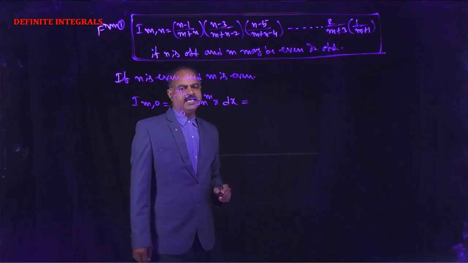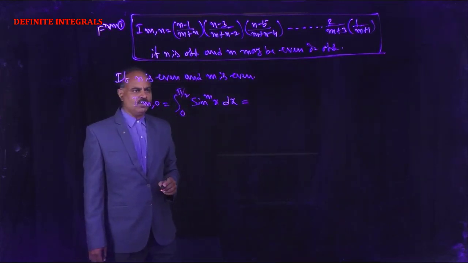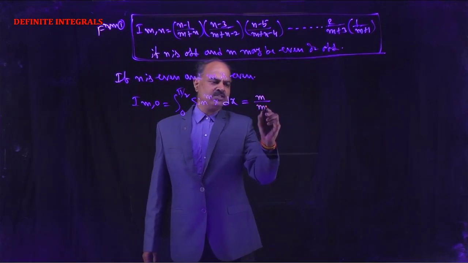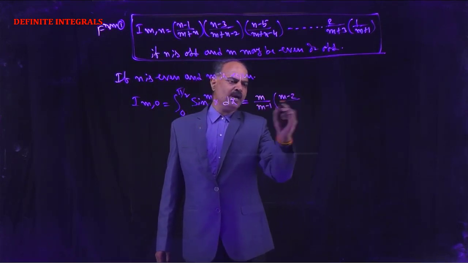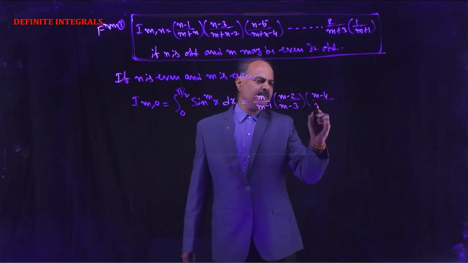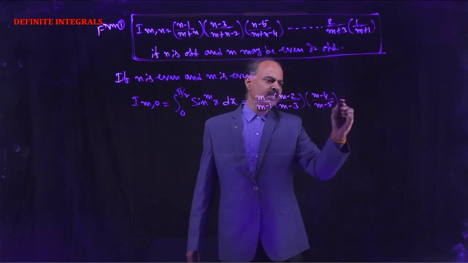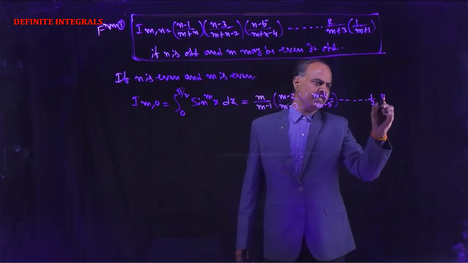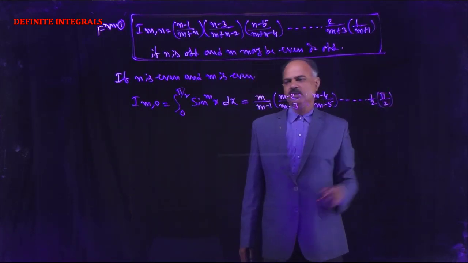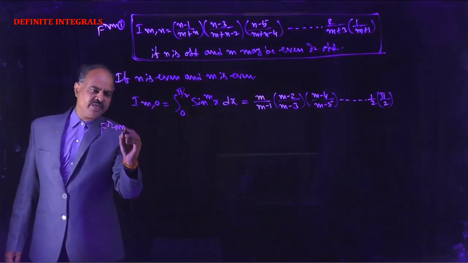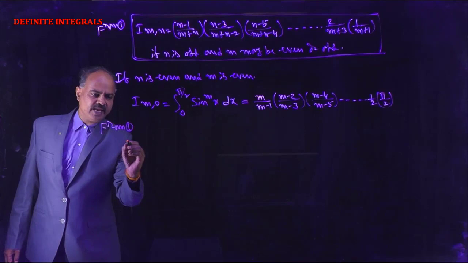We know that this equals m by (m-1) into (m-2) by (m-3) into (m-4) by (m-5) and so on, 1 by 2 into pi by 2. So from equation number 1,